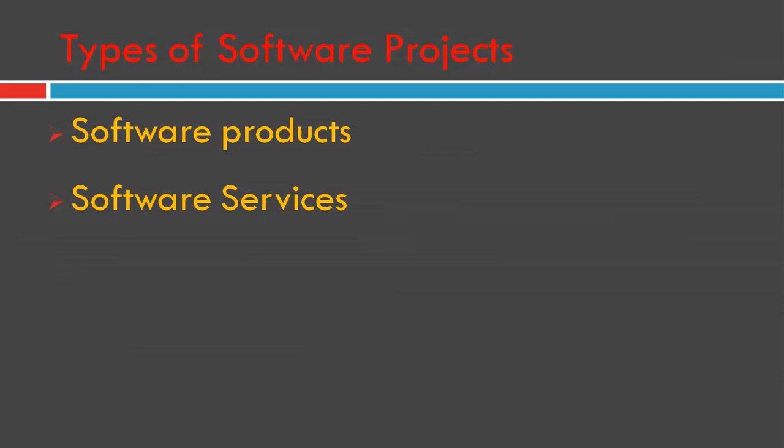For example, suppose a software development organization has developed an academic automation software that automates student registration, grading, establishment, hostels, and other aspects of academic institutions.